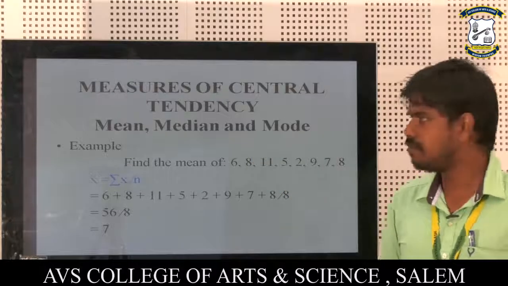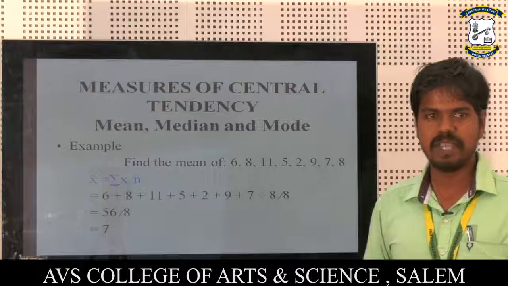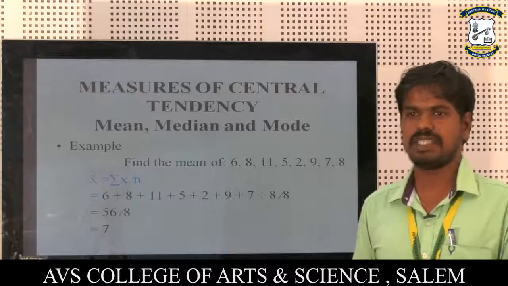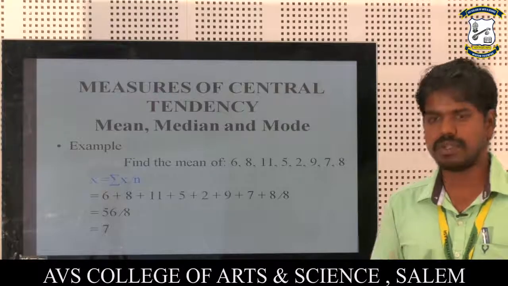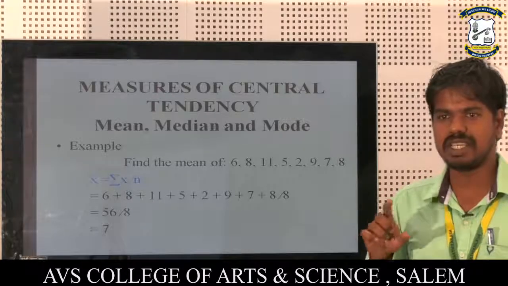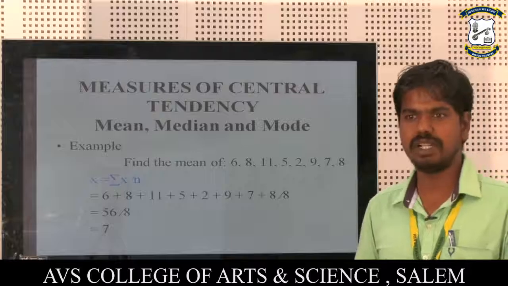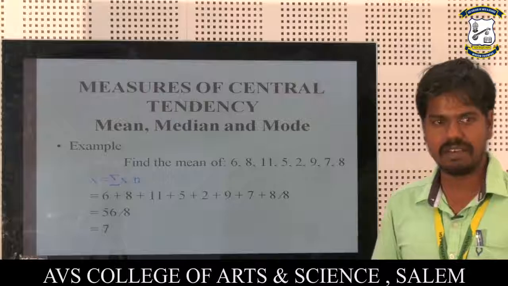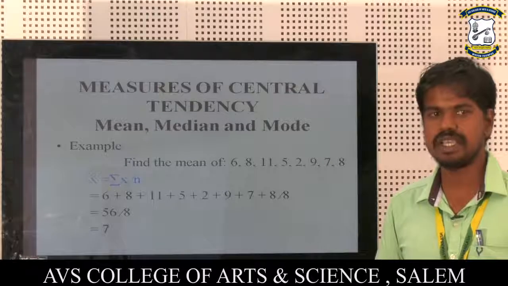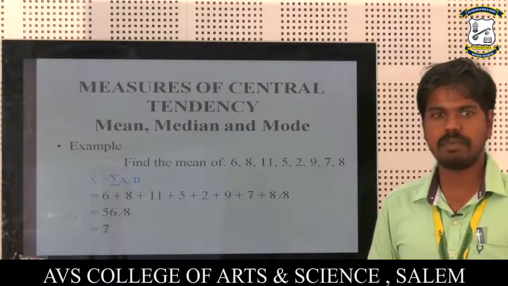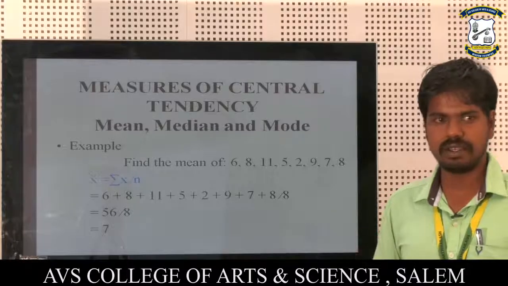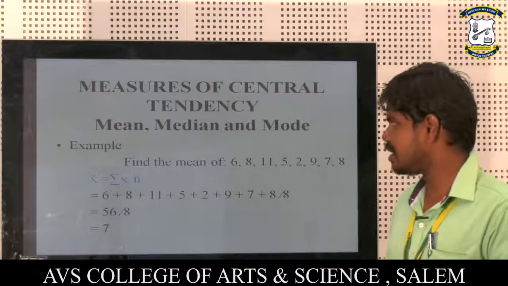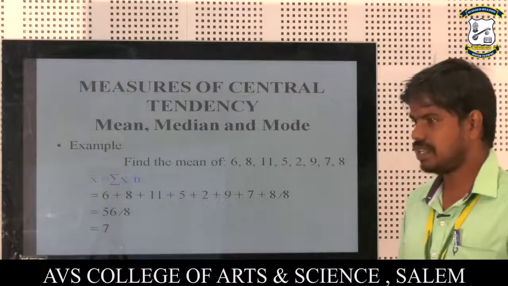What is meant by mean? For example, find the mean of 6, 8, 11, 5, 2, 9, 7, 8. The formula is x bar equals summation x divided by n. So x bar equals 6 plus 8 plus 11 plus 5 plus 2 plus 9 plus 7 plus 8, divided by n. How many numbers are given? 8 numbers, so divided by 8. The sum of values is 56, divided by 8. Therefore, the answer is 7. The mean is 7.